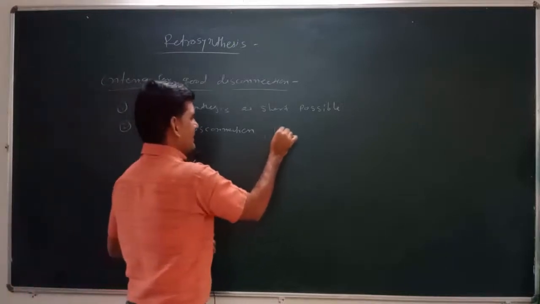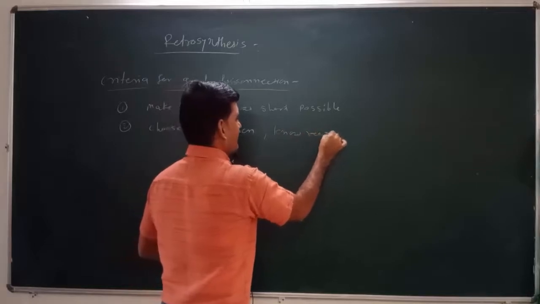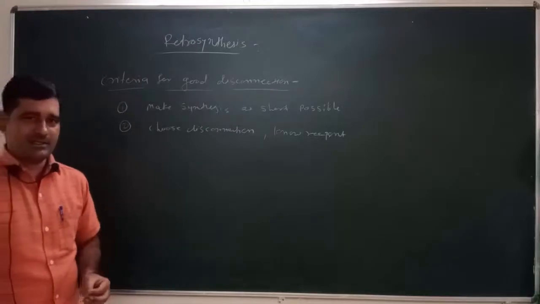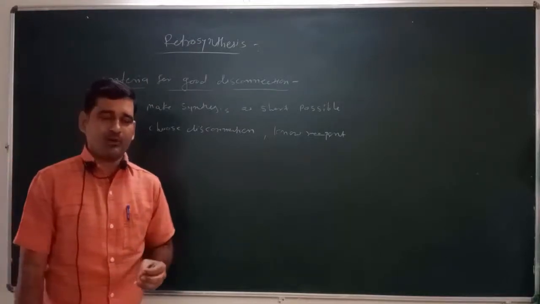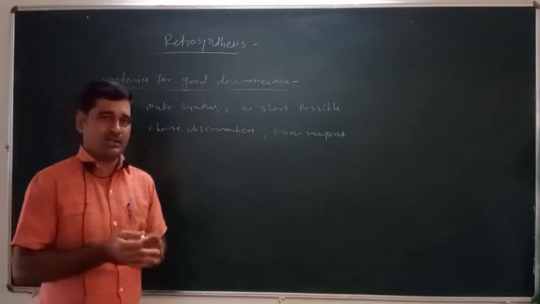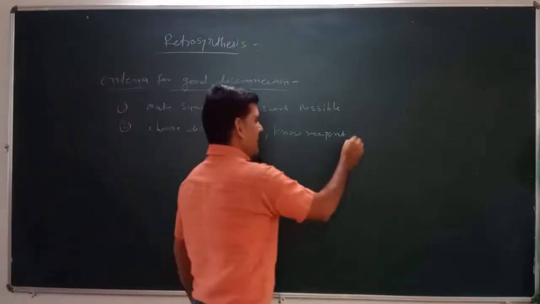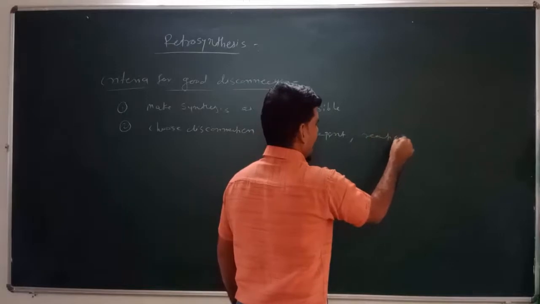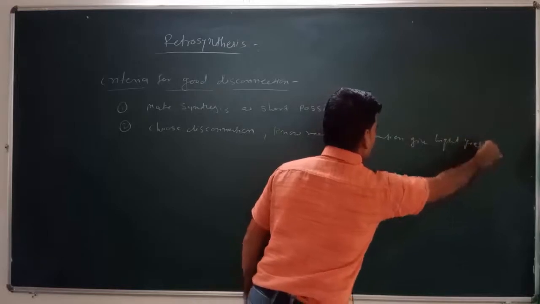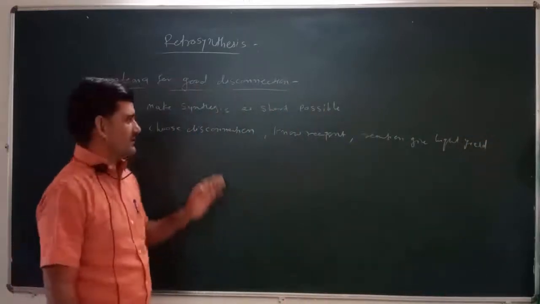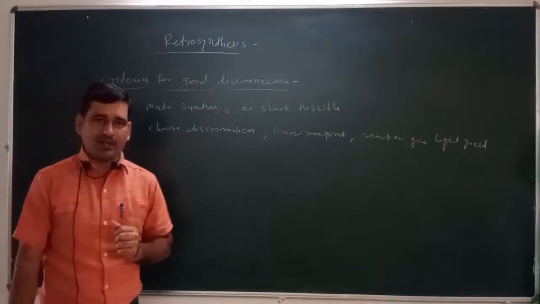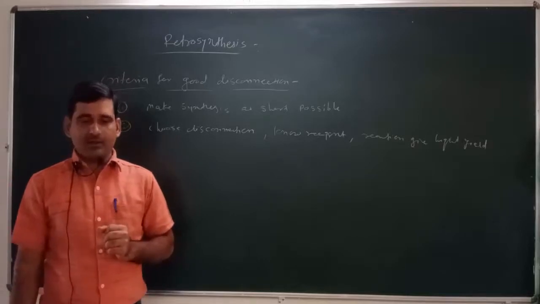That means we break down this molecule so that when the disconnection is completed, we stop at the point where the reagents are easily available and known, and the reaction will give a high yield, the maximum yield during the synthesis. So this is the second criteria.